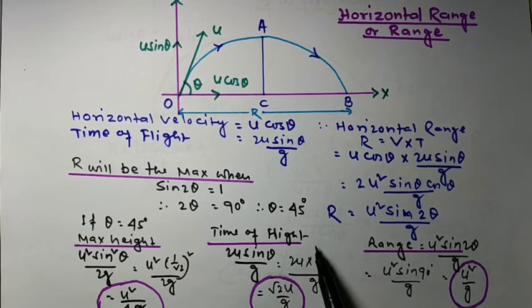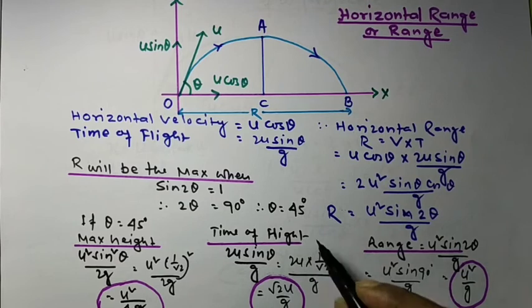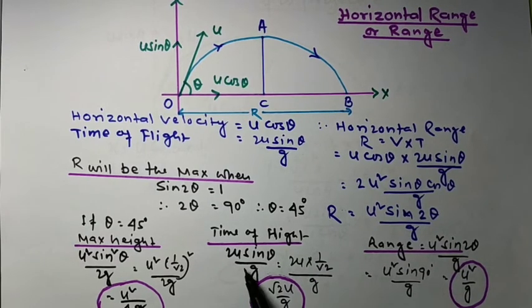Now, what is the time of flight? Just now we have calculated the time of flight as 2u sin theta by g. So in place of theta, we will put 45 degrees.